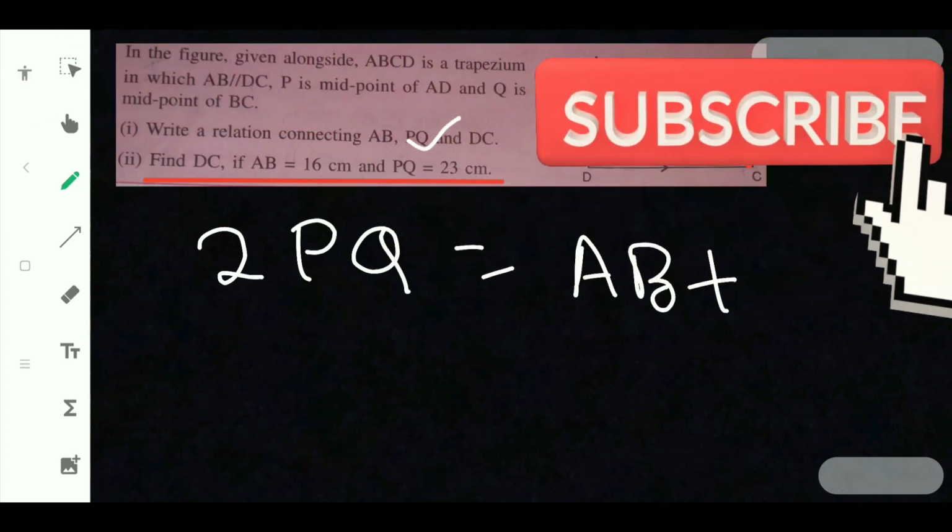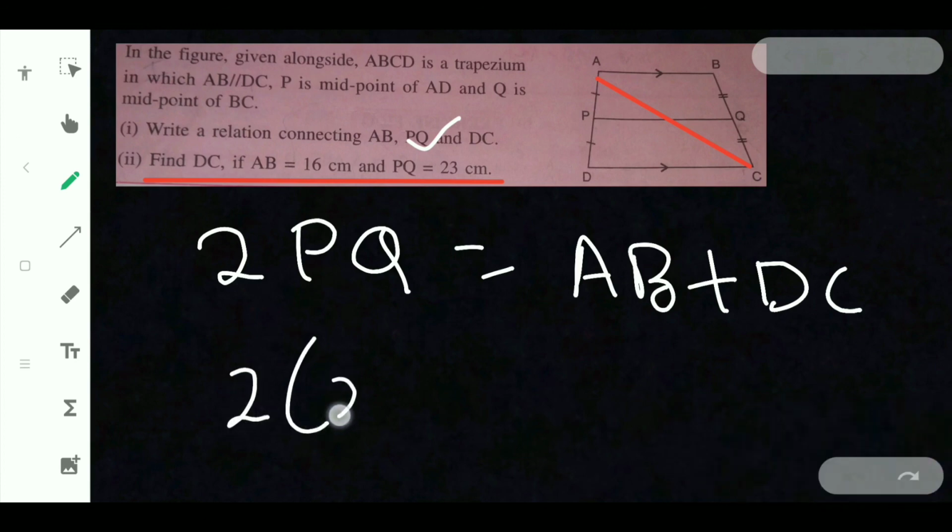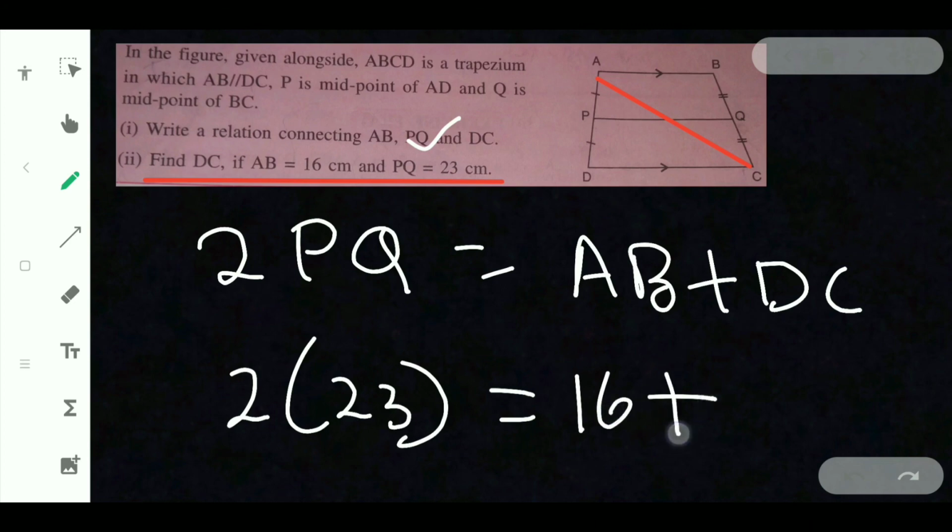2 into PQ, which is given as 23 centimeter, so 2 into 23 is equal to AB, 16, plus DC.